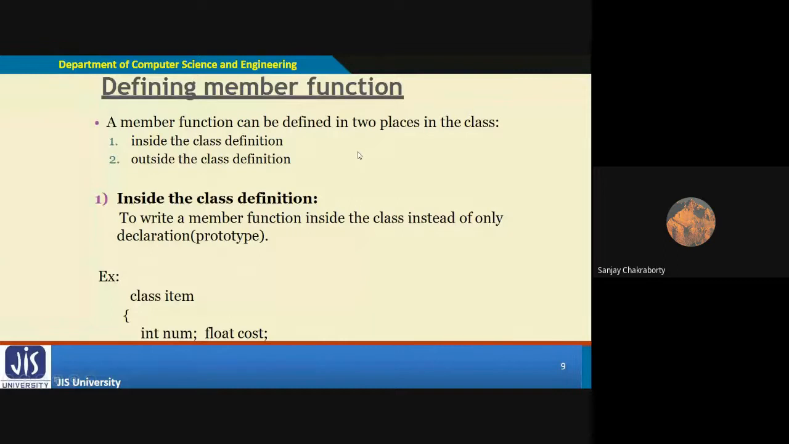Now, defining member functions. In how many ways in C++ are we able to define a member function? There are actually two ways in C++ by the help of which we are able to define our member functions.